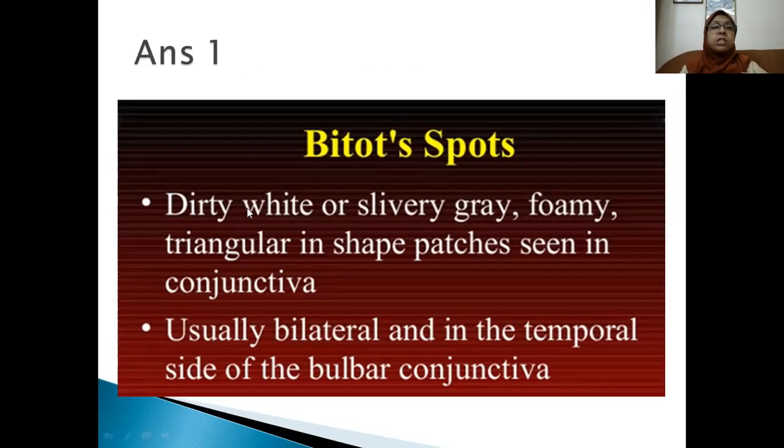how it looks. In the eye, there is a dirty white or silvery gray, foamy, triangular shaped patch seen in the conjunctiva, usually bilateral and on the temporal side of the bulbar conjunctiva. So it is white. Here it is white and foamy triangular.